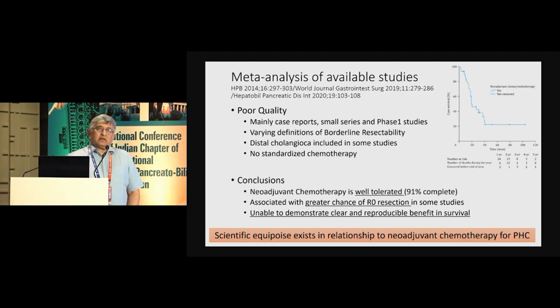There is, in a significant number of studies, a greater chance of an R0 resection, although, as I've mentioned before, in the context of vascular involvement and lymph node metastasis, I'm not sure how important an R0 resection alone by itself is. It's important, but it's confounded by these other two factors. And none of the papers were able to demonstrate a clear-cut improvement in survival.